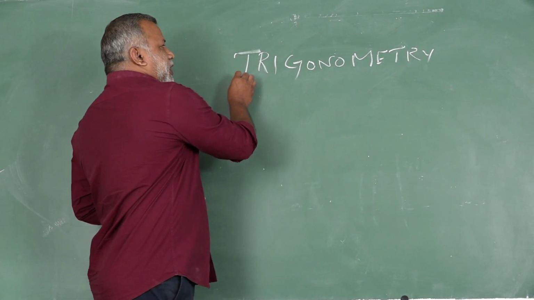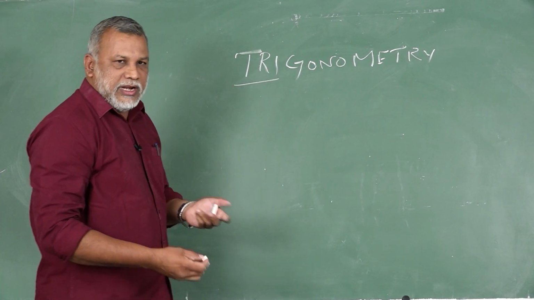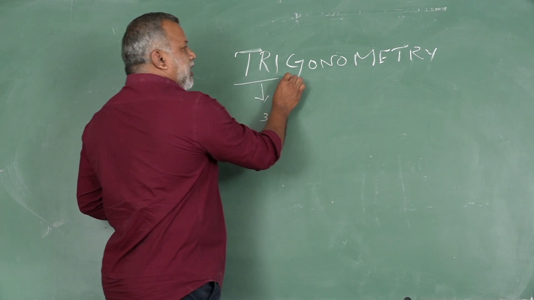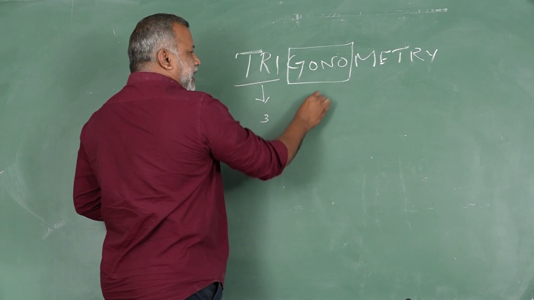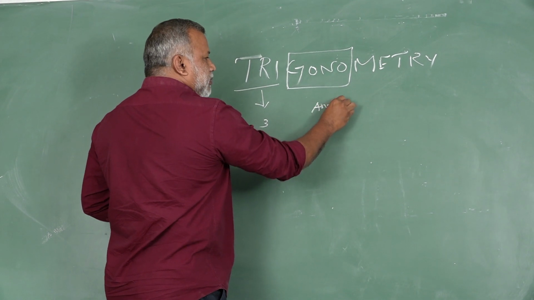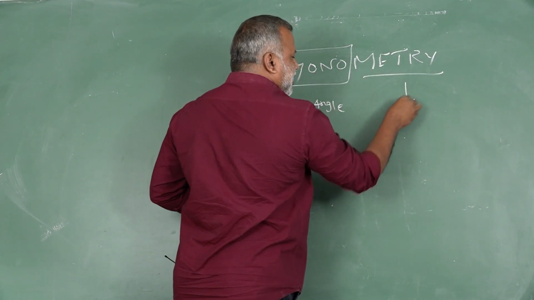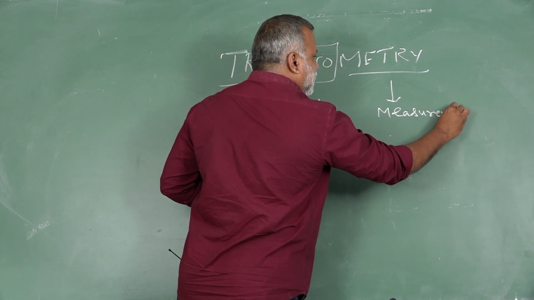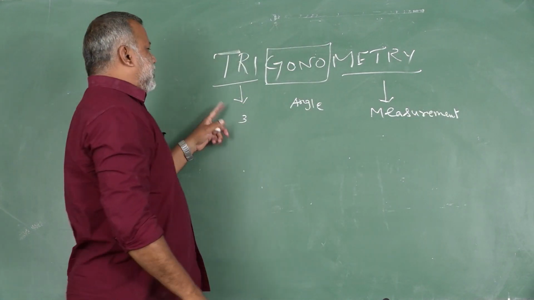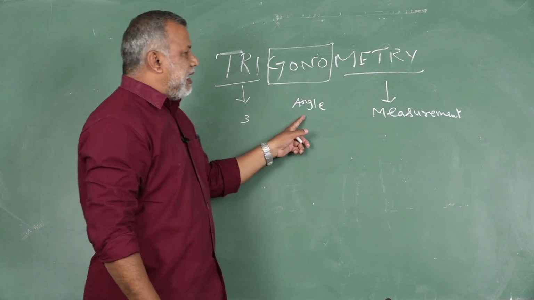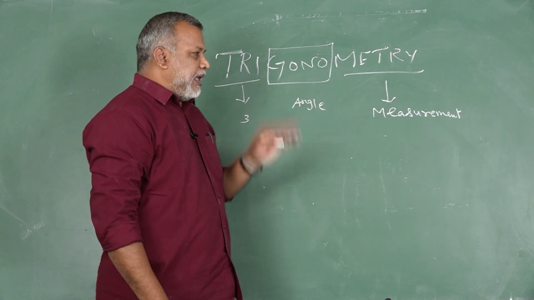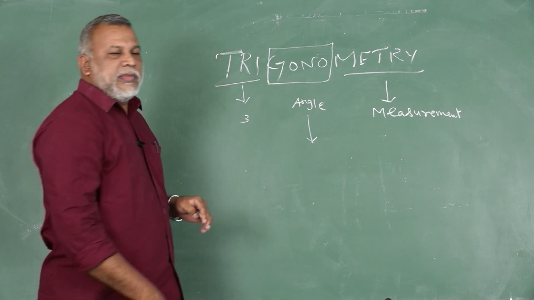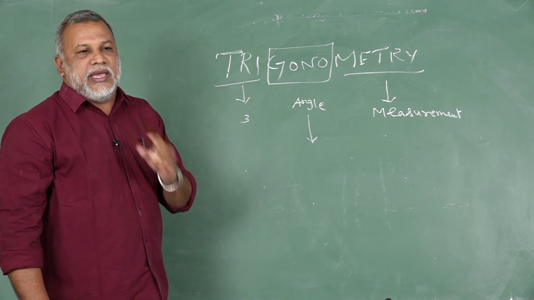What is the meaning of trigonometry? You know very well about it. Tri means 3, gono means angle, metry means measurement. So, triangle measurements. Here, the important word is angle.